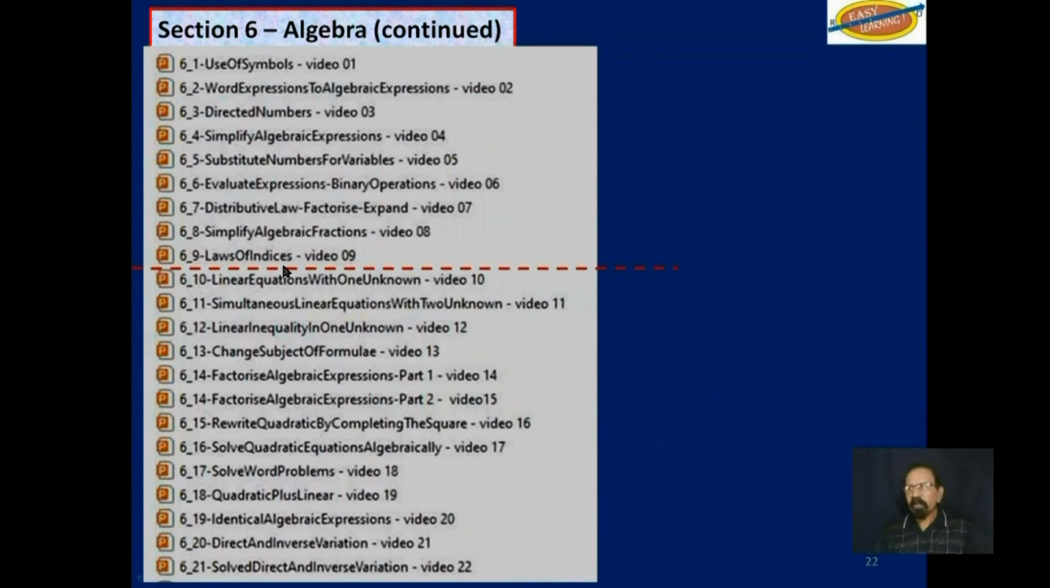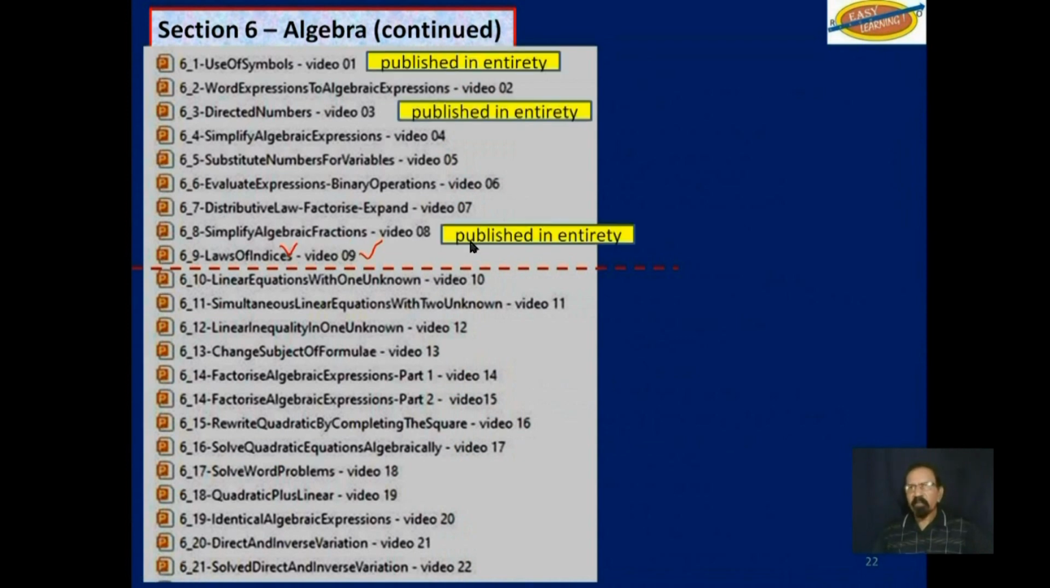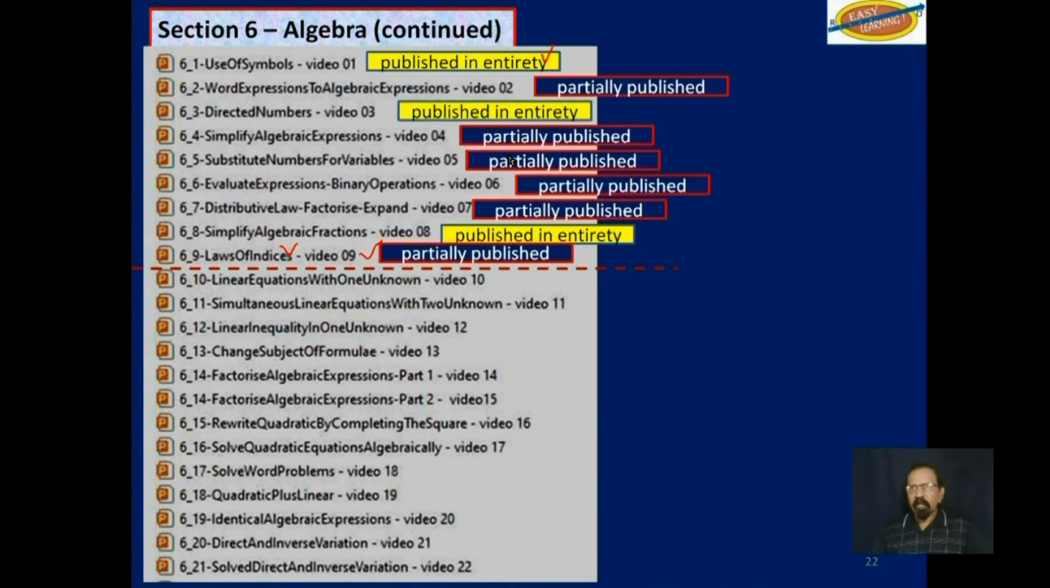So we continue here. Objective 9 in video 9, law of indices. That was the last objective we did. These 3 indicated in yellow here have been published on YouTube in their entirety. These others only partially published. Right now, I am working on objective 10, which is video 10. Once I finish with this, it will be published in its entirety on YouTube.